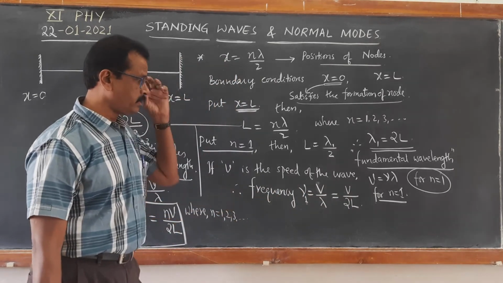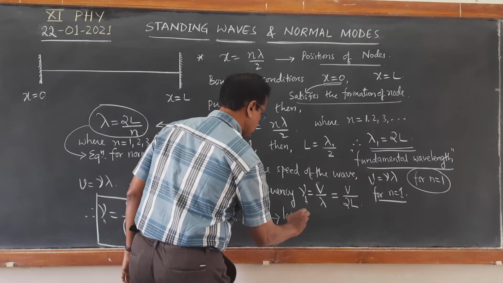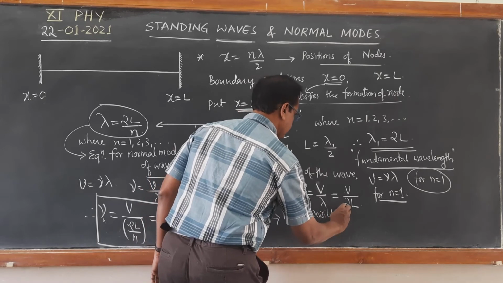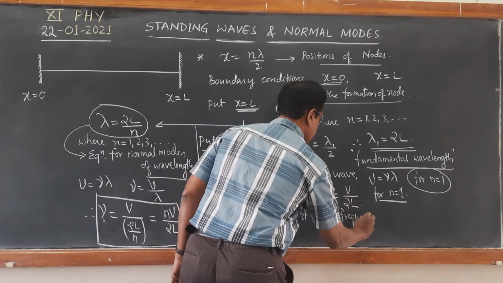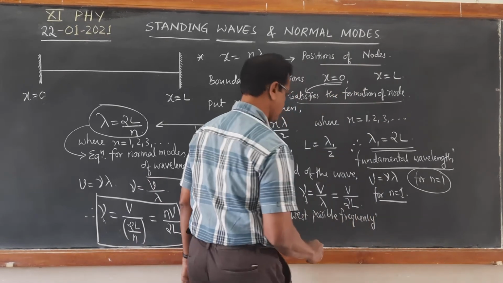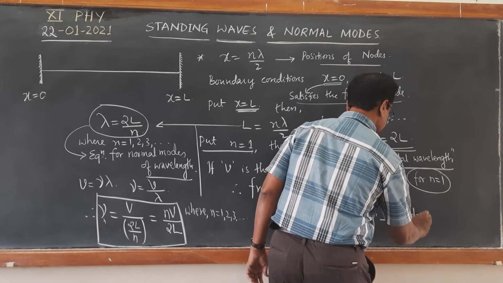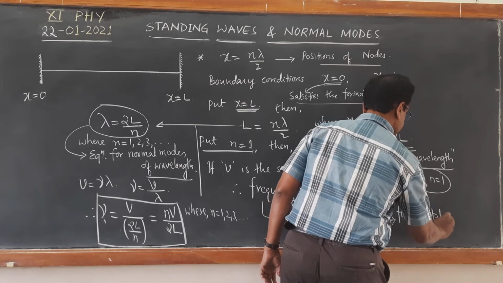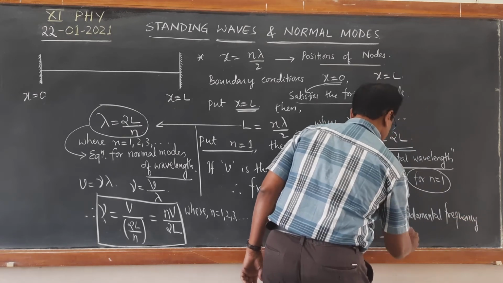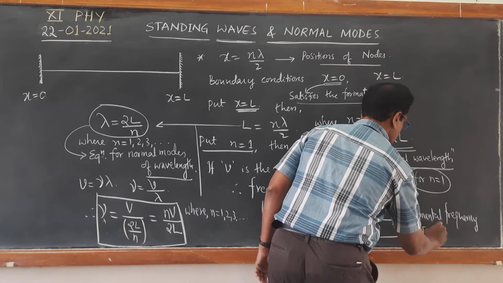So this is called the lowest possible frequency, and this lowest possible frequency is called the fundamental frequency. That is also called the first harmonic.